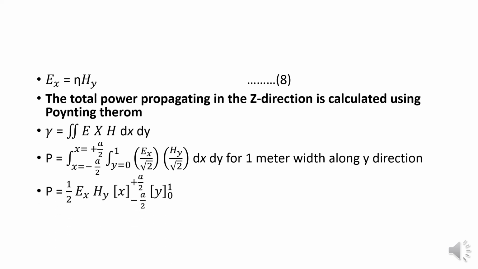Then P will be equal to 1 by 2 Ex into Hy into x, with upper limit plus a by 2 and lower limit minus a by 2, then into y with upper limit 1 and lower limit 0. After simplification, P will be equal to 1 by 2 into Ex Hy into a. This is the power for the wave propagation.